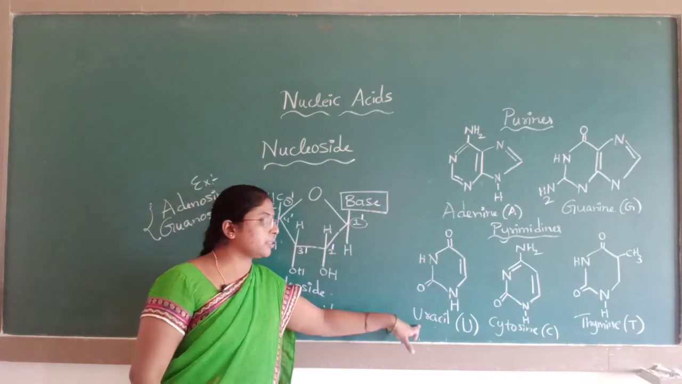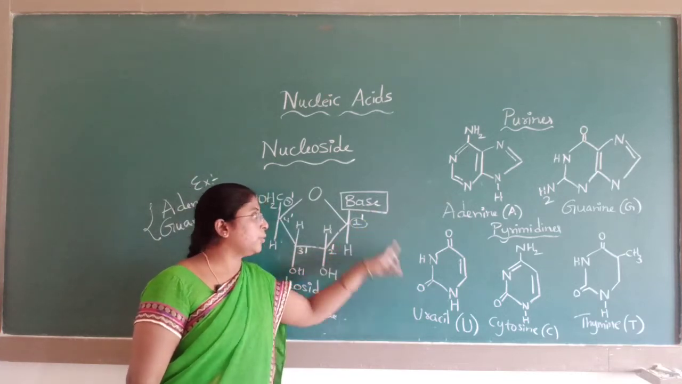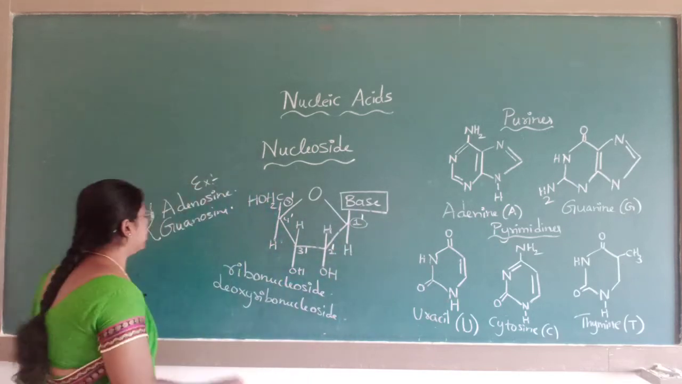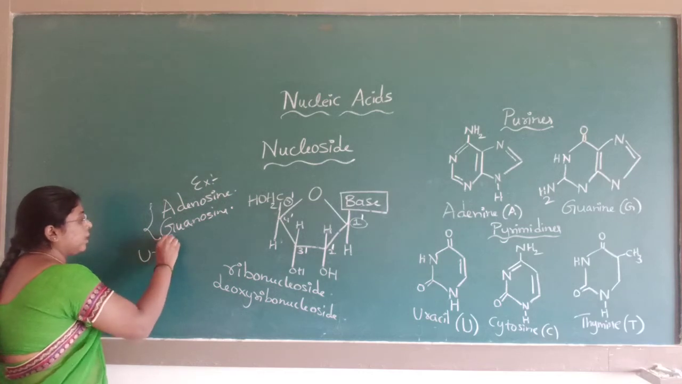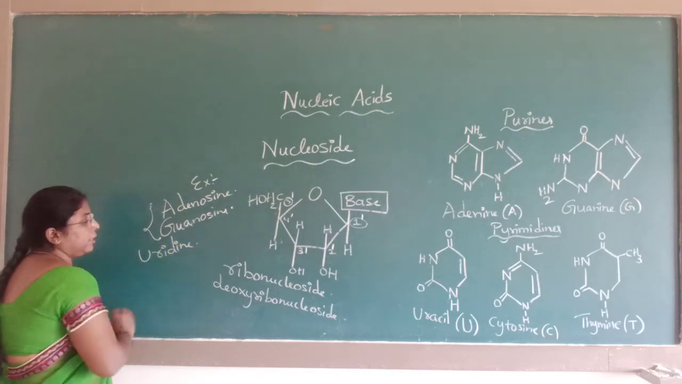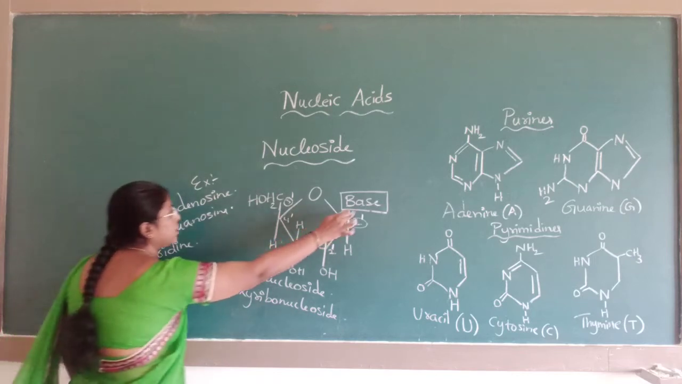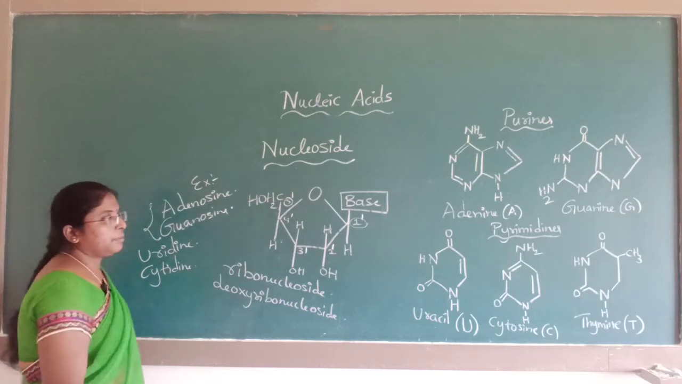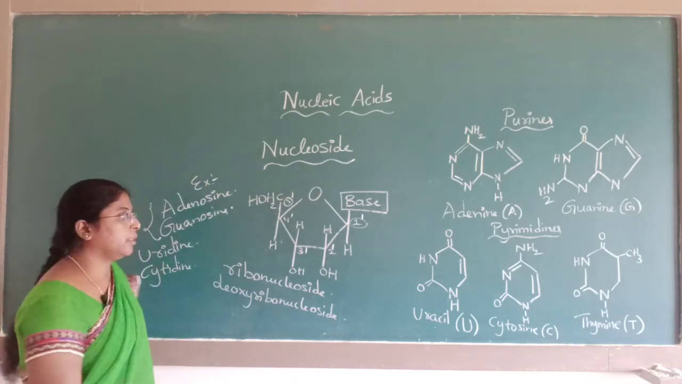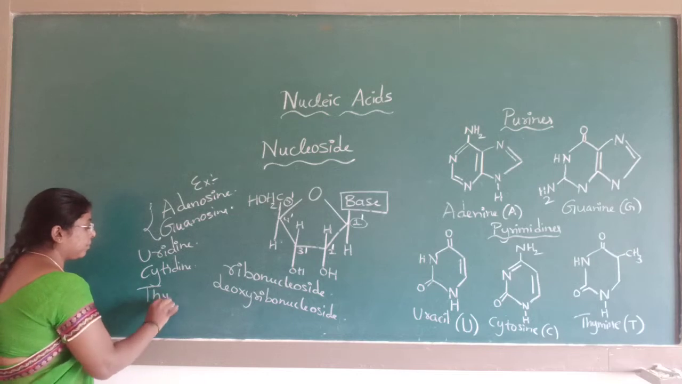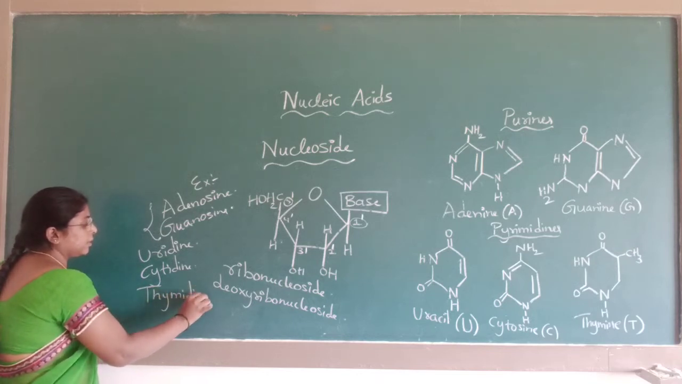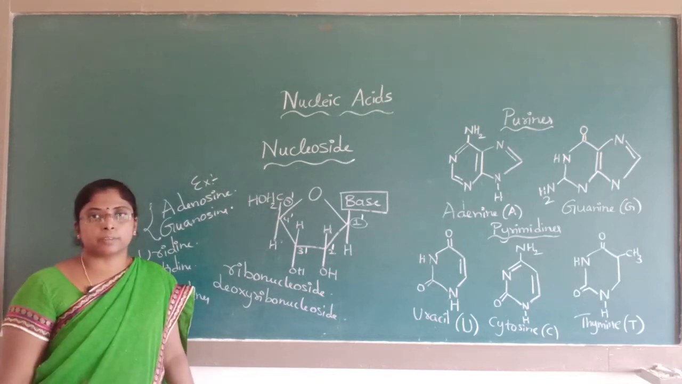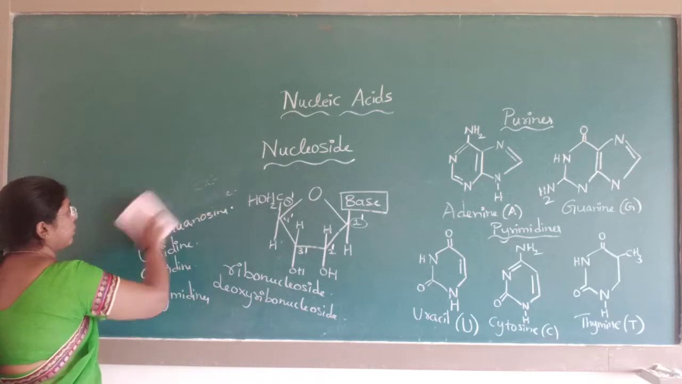Instead of purine bases, if pyrimidines are there, such as uracil, cytosine or thymine, the names change. If uracil is present as a base, it is known as uridine. If cytosine is present, it is known as cytidine. If thymine is present, it is known as thymidine. These are the examples for nucleosides.